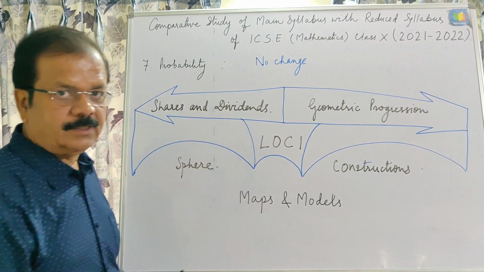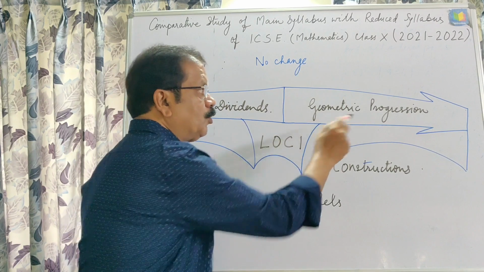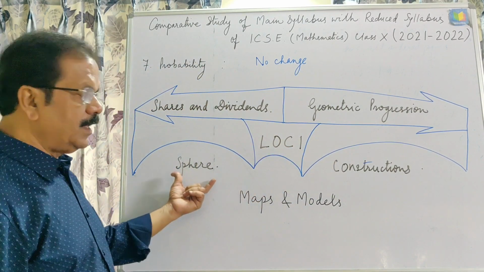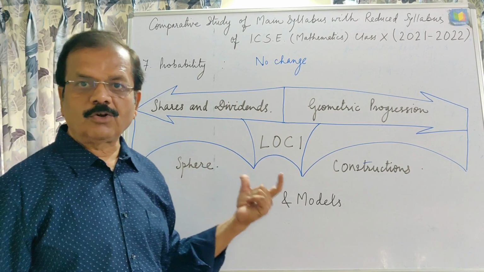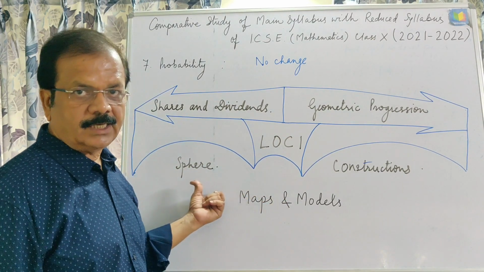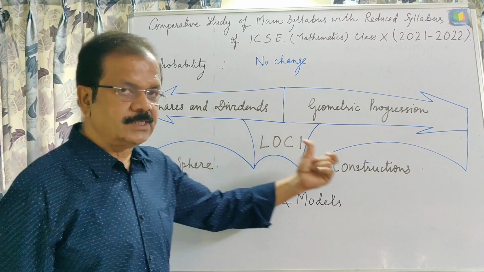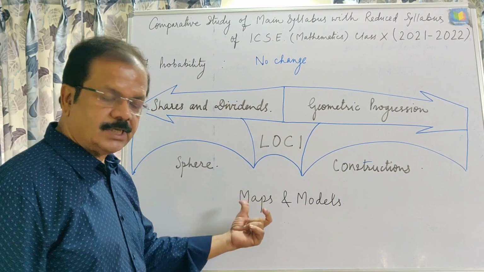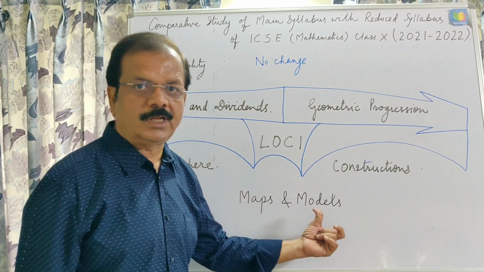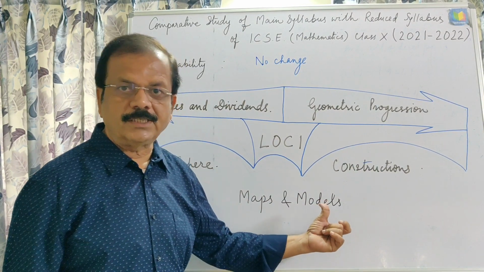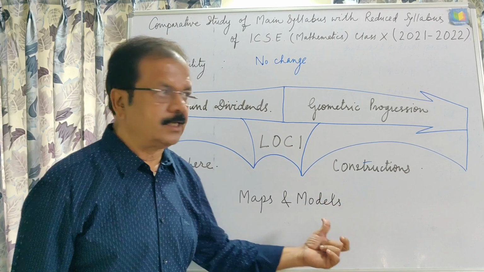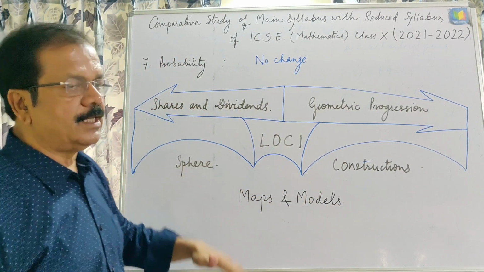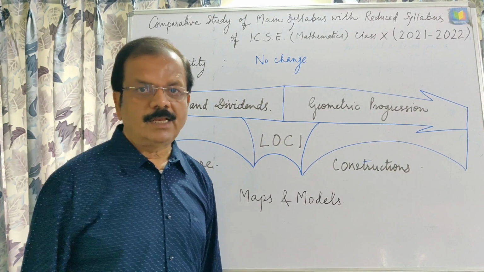Shares and dividend not there, geometric progression not there, loci not there, sphere not there in mensuration, so you will study only cone and cylinder, constructions not there in circles, and the questions based on maps and models of the important chapter similarity not there. These 7 topics you can see are not there in the reduced syllabus.